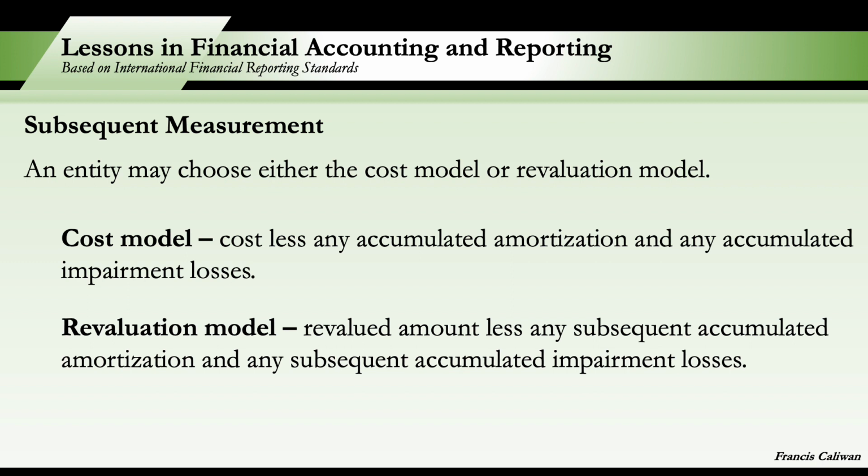If the carrying amount is decreased as a result of revaluation, so decrease naman ngayon, the decrease is recognized number one as reversal of any revaluation surplus reported in other comprehensive income. And if there is no revaluation surplus, as impairment loss reported in profit or loss. So very similar with PPE.